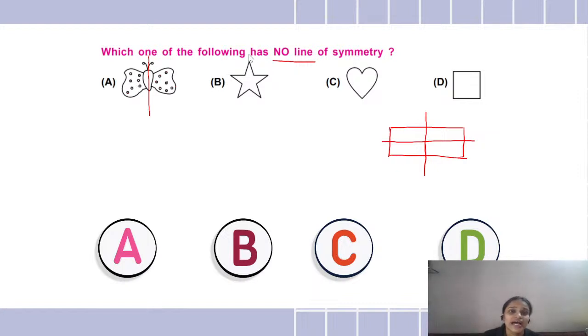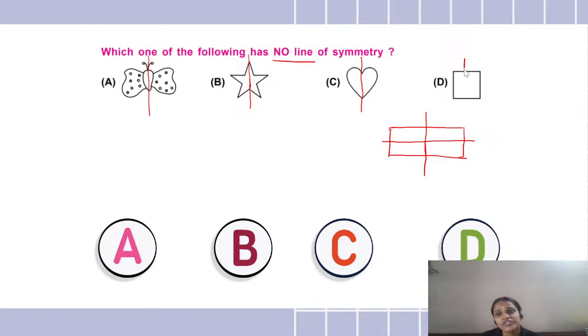Okay, now let's see the star. अगर मैं यहाँ पे if I draw this straight line, मुझे दोनों बाजू सेम मिलेगा? Yes, you see, this side also I have the same half. उसको मैं exactly half में divide कर पा रही हूँ. I'm able to divide it exactly into half. Same thing is with the heart. If I draw a straight line, I'm exactly getting the half of it, right? So this also has a line of symmetry.